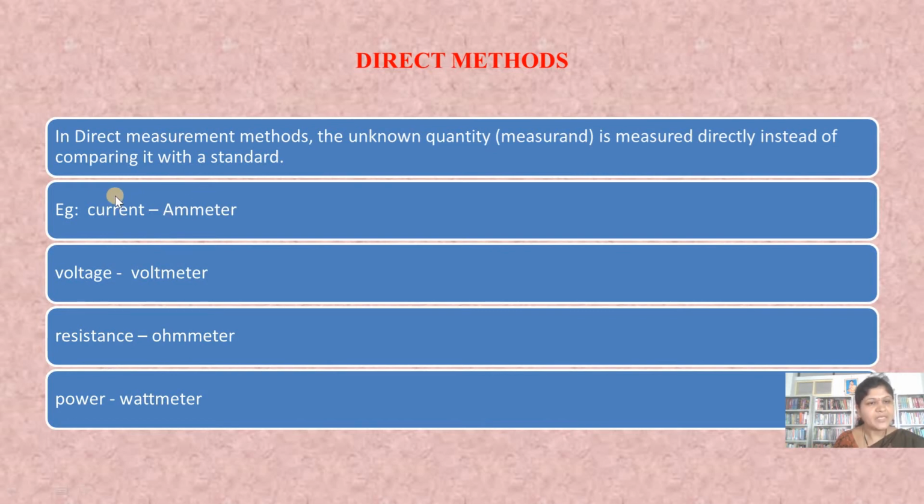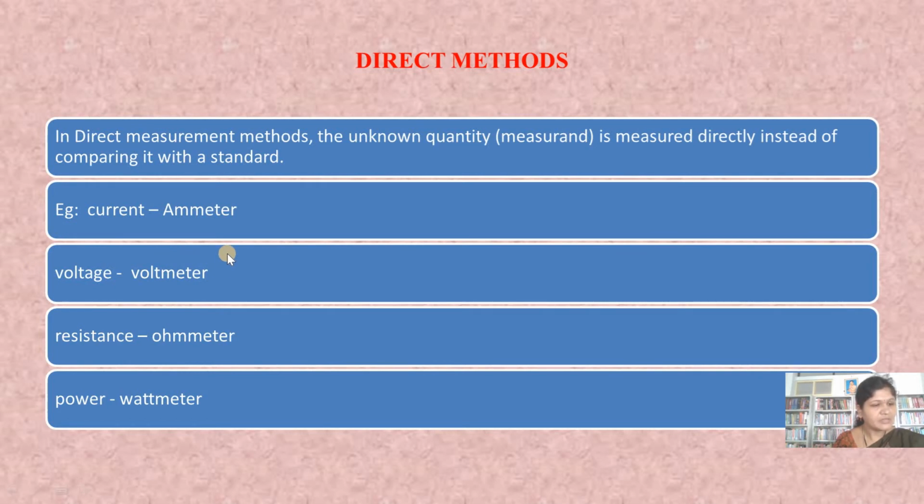Like an ammeter will directly indicate the value of the current flowing in the circuit. The voltmeter will directly give us the value of voltage across the conductor. So the measuring instrument is directly giving the readings of the unknown quantity. So these are the various examples of direct measuring methods. Okay, so that was the direct measuring methods.